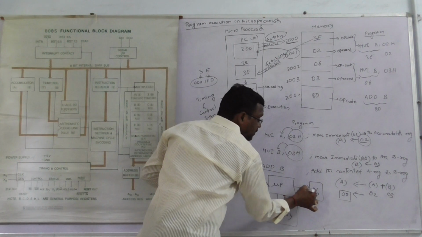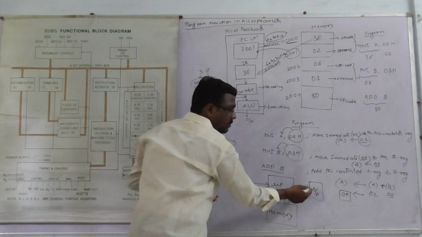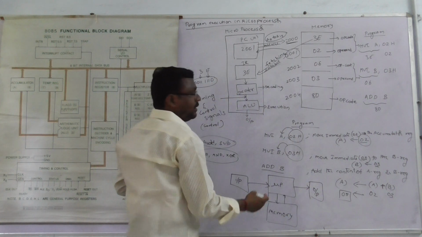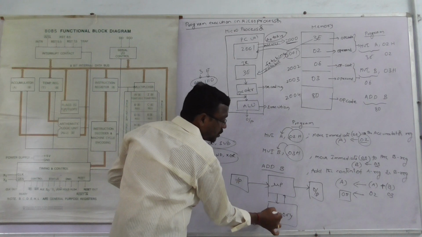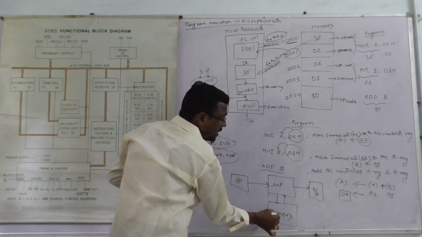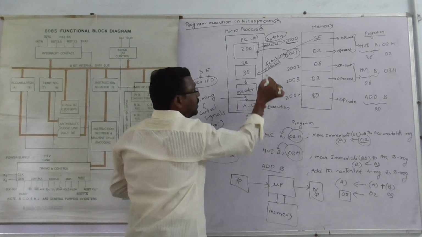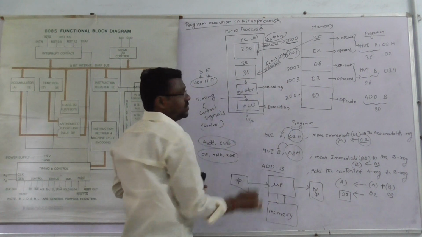Then the output is produced to a monitor or LED or printer, whatever. The memory to microprocessor does the fetching, decoding and execution.